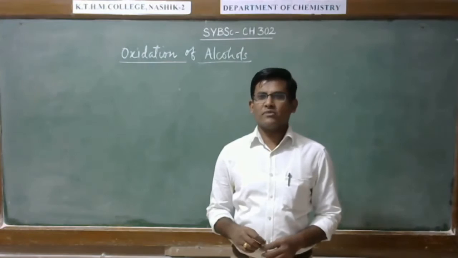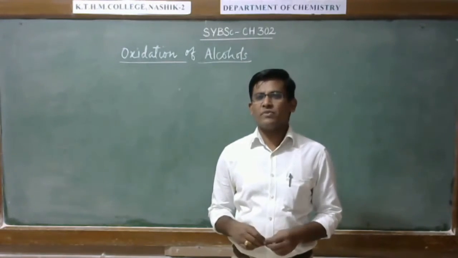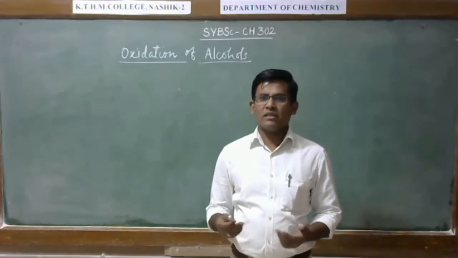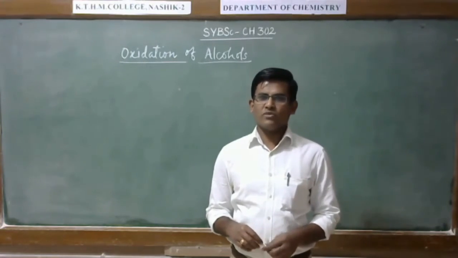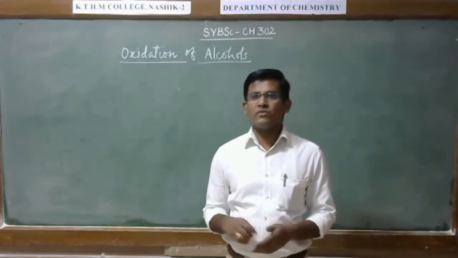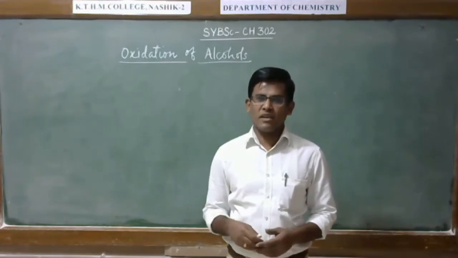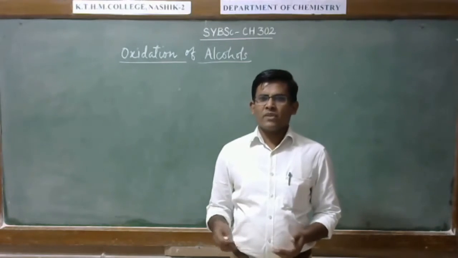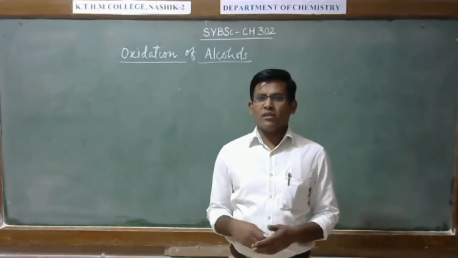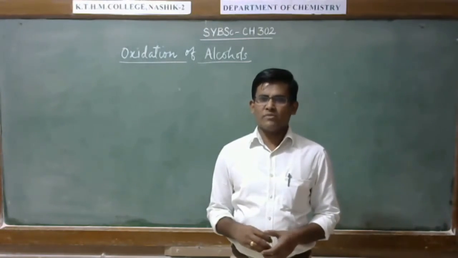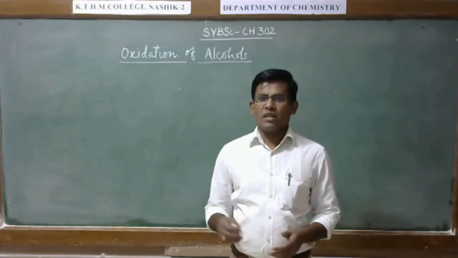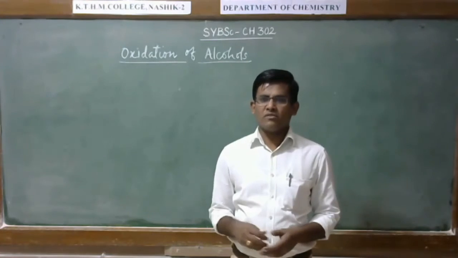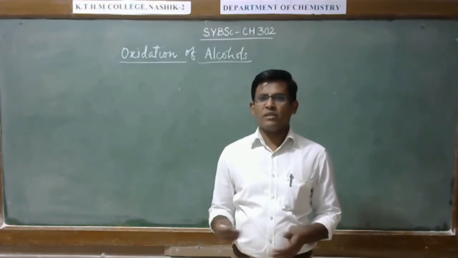In the last lecture, we have discussed various properties of alcohols. For example, physical properties of alcohol, then chemical properties of alcohols. In chemical properties of alcohol, we are seeing the various chemical reactions. For example, reaction of alcohols with metal, electropositive metal like sodium, magnesium, calcium, to give the corresponding alkoxide, metal alkoxide with the liberation of